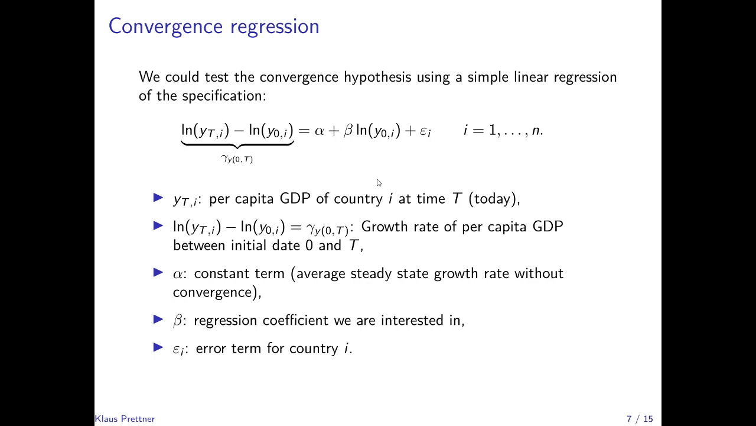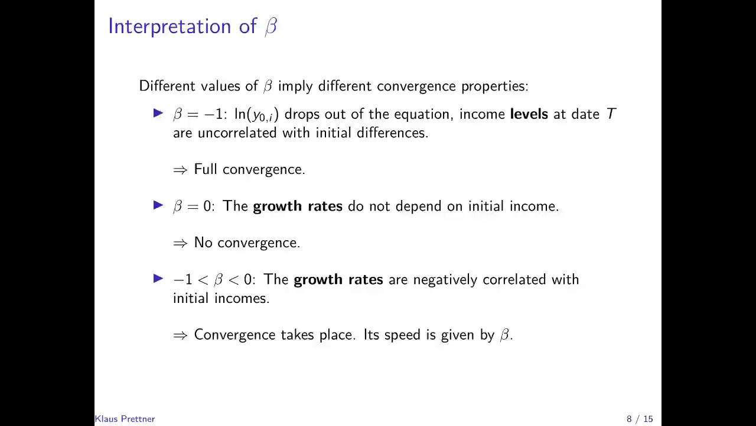In this case, what we would have is that if a country that is poorer grows faster, then the coefficient estimate for beta should be negative. And beta is the coefficient that we are interested in. It gives us actually the rate of convergence, as we will see on the next slide. However, this regression is the regression that tests for absolute convergence, and we will see the implications of this in a moment. Before we do so, let's spend a little bit of time on the interpretation of beta.